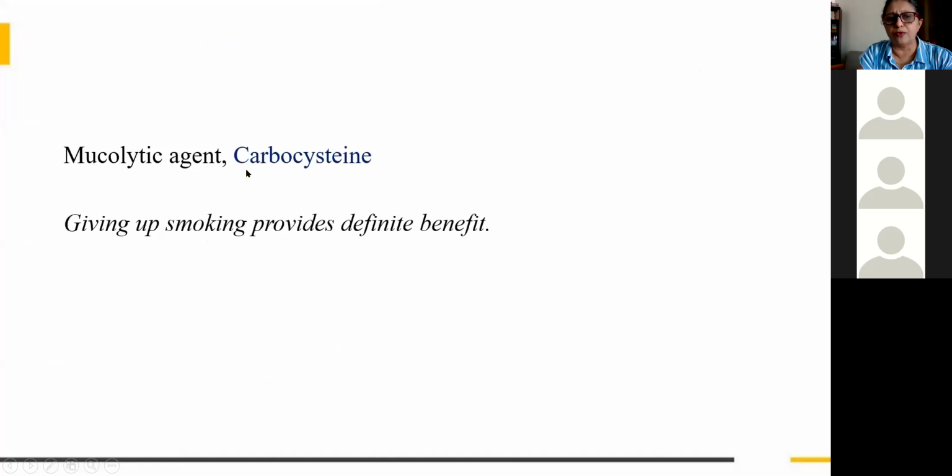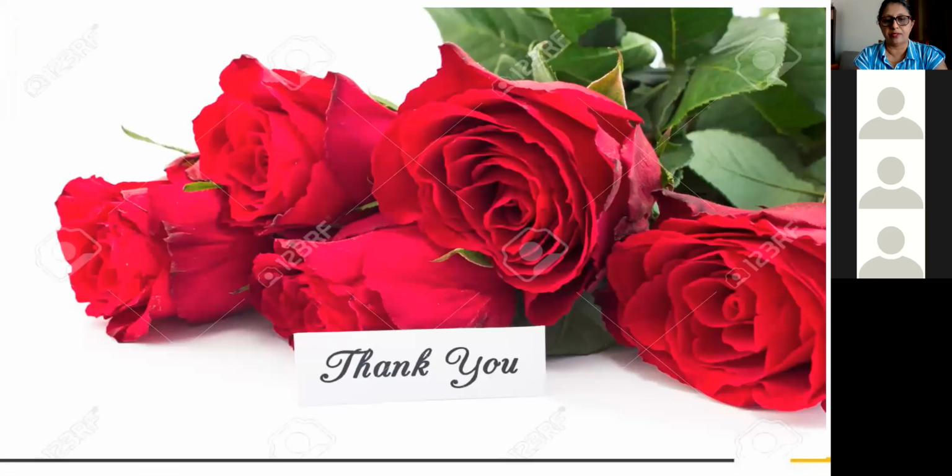Then we can also go for mucolytic agents like carbocysteine. Mucolytic means all the mucus will be lysed. And the most important thing, give up smoking. Smoking is not at all good in COPD. It's not good for any condition. It may end up in many health problems. So the patients have to stop smoking. Okay, thank you. That was the last slide.